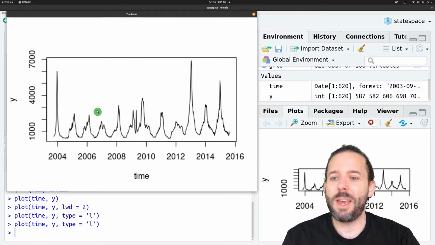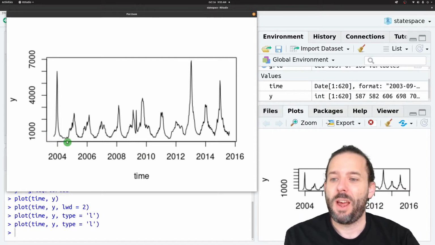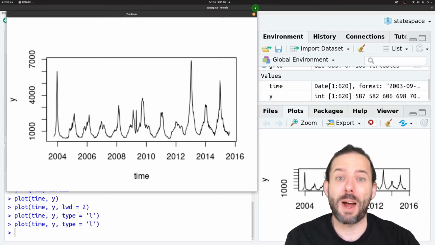And if I make this nice and big here, we can see that we've got this trend in the flu index over time for the last decade or so. And we see the typical seasonal trends where we have very low amounts of flu during the summers, high amounts in the winters. Some years there's not a lot of flu, and other years there are big spikes. And this is what we'll be trying to model using a state space model today.